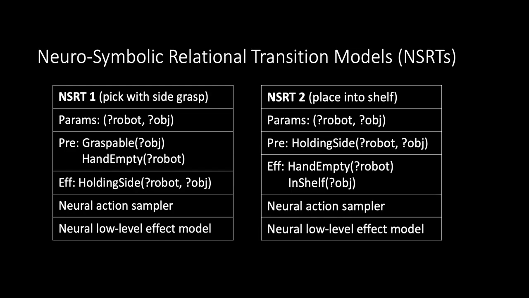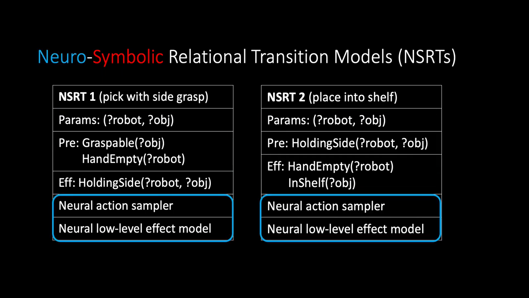Our main contribution is the Neuro-Symbolic Relational Transition Model, or NSRT for short, a class of transition model that has both symbolic and neural components. The symbolic components of an NSRT are parameters, preconditions, and effects, like those found in AI planning operators. Preconditions and effects are in a language of a given predicate set. The neural components of an NSRT are an action sampler and a low-level effect model, which together help turn symbolic plans into ground actions that the agent can actually execute in the world.